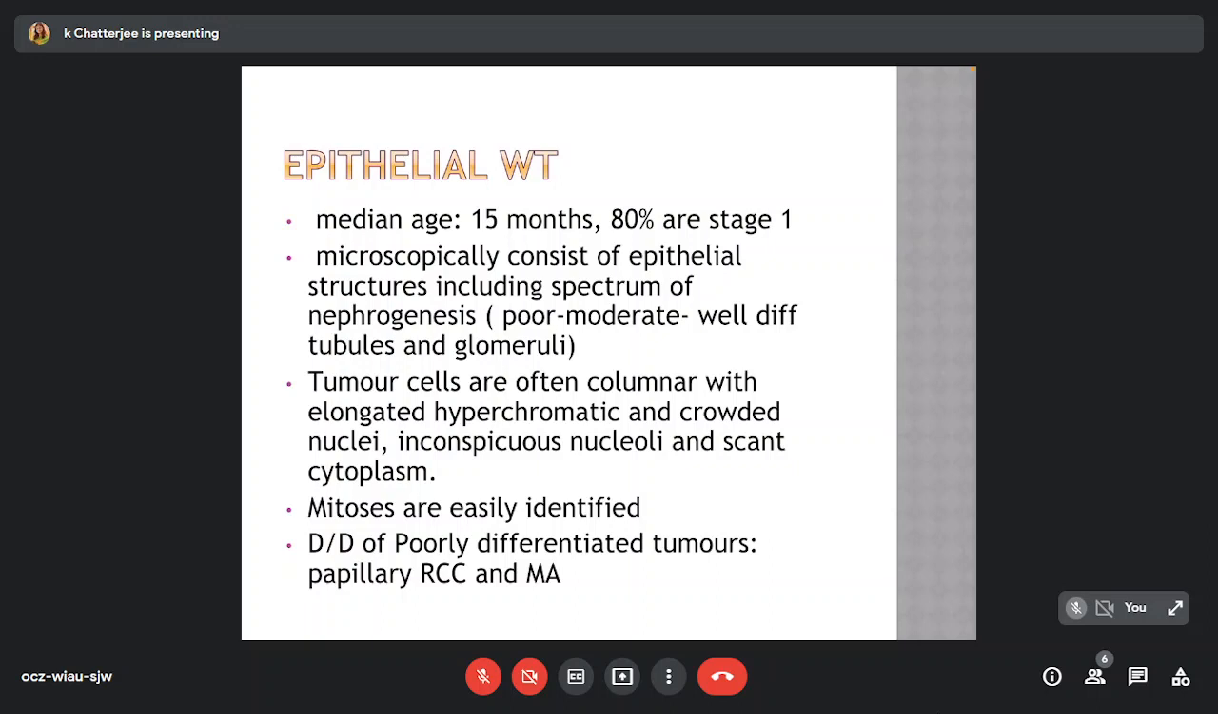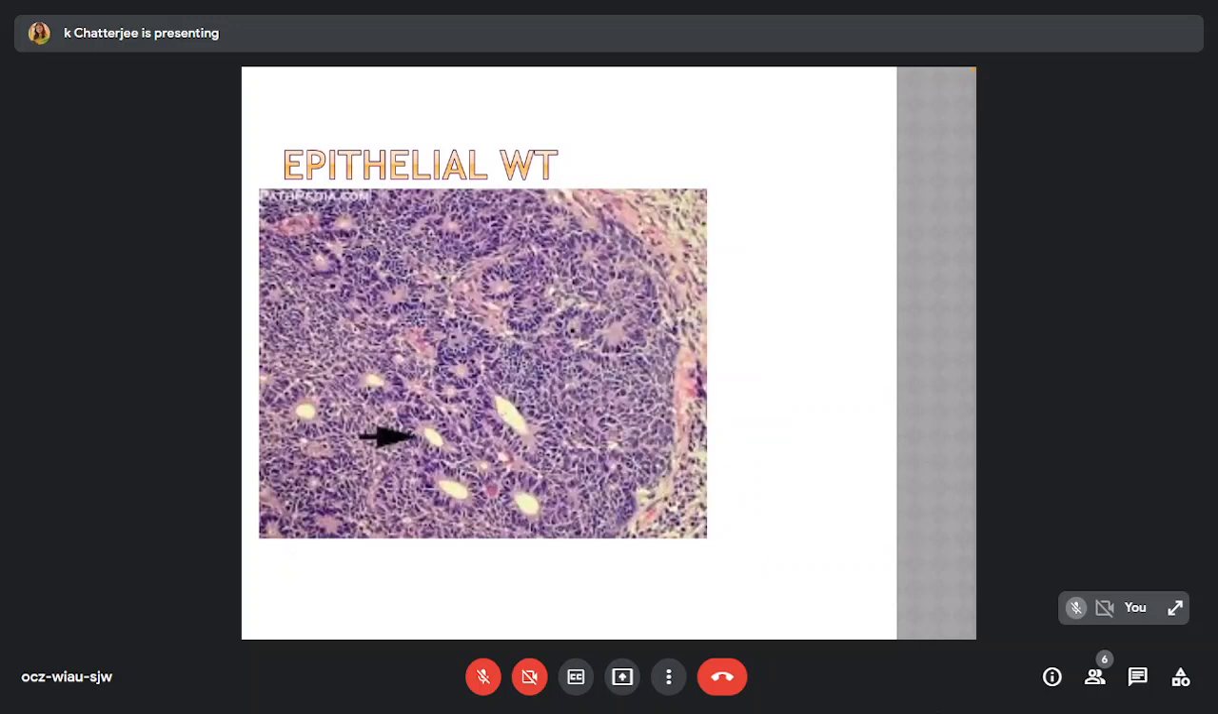Microscopically, they consist of epithelial structures including a spectrum of nephrogenesis, poorly, moderately, to well-differentiated tubules and glomeruli. The tumor cells are often columnar with elongated, hyperchromatic and crowded nuclei, inconspicuous nucleoli, and scant cytoplasm. The mitotic figures are easily identified. The differentials of poorly differentiated tumors include papillary RCC and metanephric adenoma.